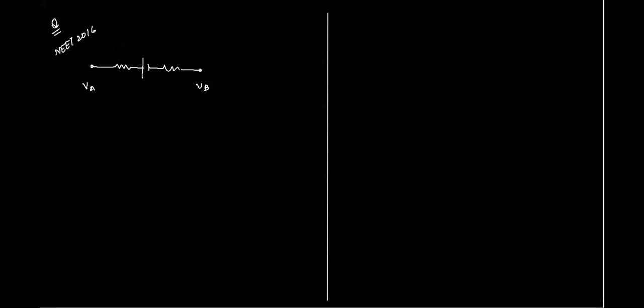This one has a resistance of 2 ohm, this one has a resistance of 1 ohm. Here you have a potential difference being given by the battery of 3 volts. This is positive while this is the negative terminal of the battery. You're also told that there is a current flowing in this circuit which is 2 amperes.